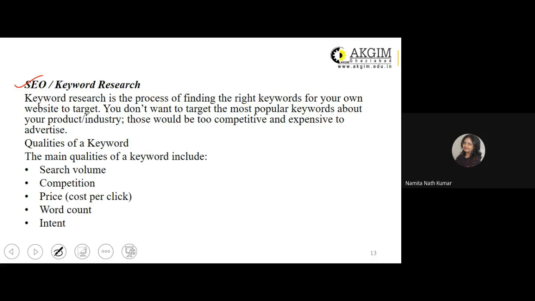If he is so much interested and motivated, he may again then click on the link where the information of your product is given to place an order for purchasing your product, right? So accordingly, the price means how many number of times you will have to make payment to promote the sales of your product, right? Then we have the word count and intent.